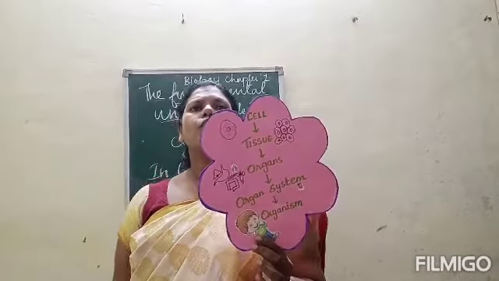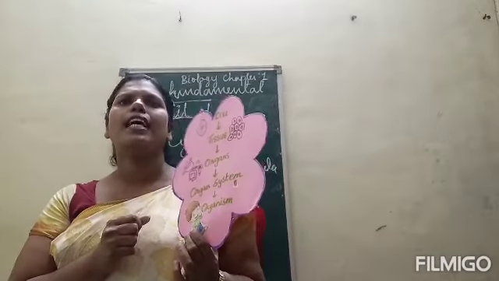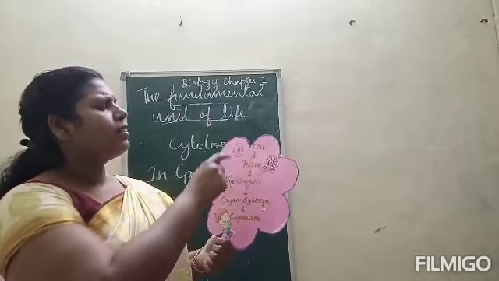A group of cells that are specialized to perform similar functions make up a tissue. This is a cell.